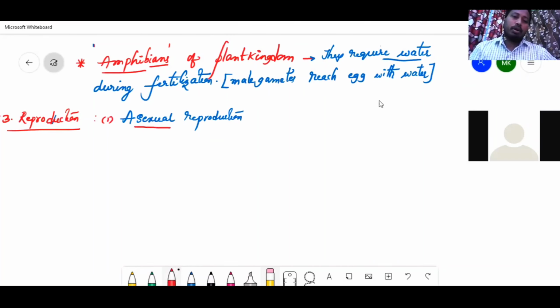Asexual reproduction mostly means there is no involvement of gametes. So asexual reproduction is mostly by fragmentation.